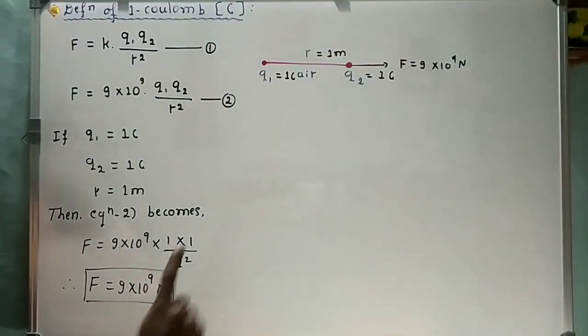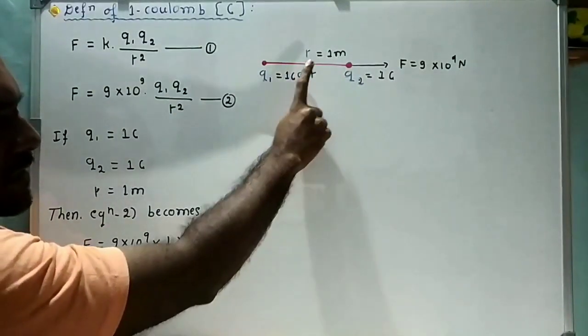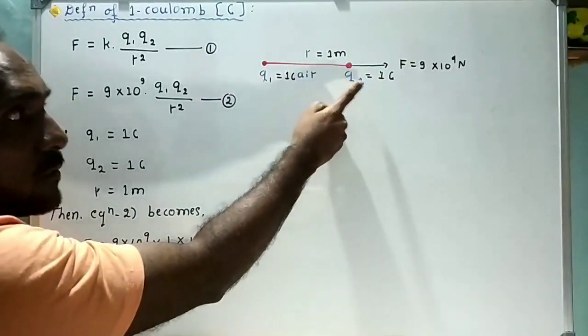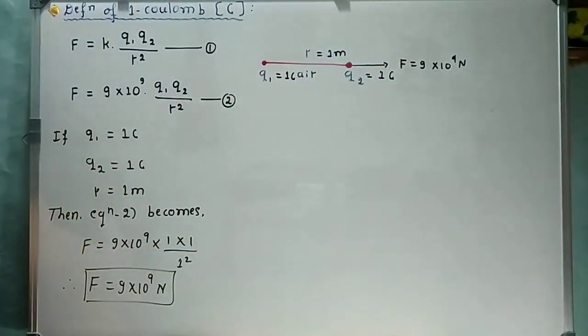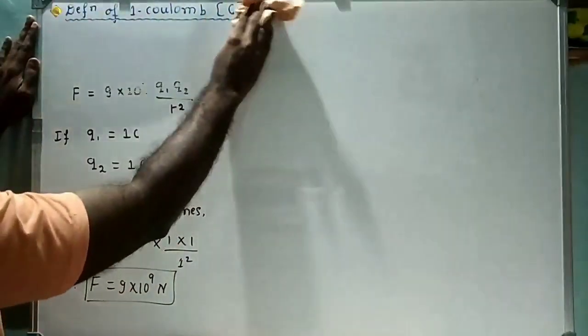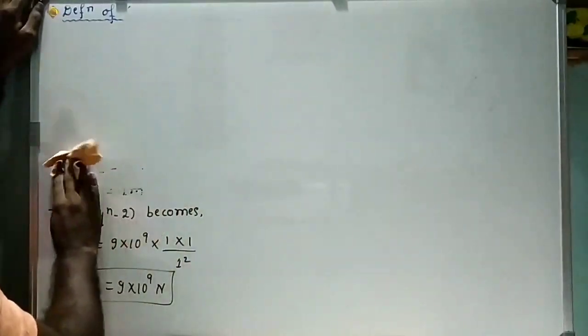Okay, what is 1 coulomb? 1 coulomb is that charge which when placed at a distance 1 meter from an identical charge then repels it with a force of 9 into 10 raised to 9 Newton. Okay, now come to the next point, that is what is the definition of relative permittivity or dielectric constant. My dear students, relative permittivity is also known as dielectric constant. Now let us study what is the definition of relative permittivity.